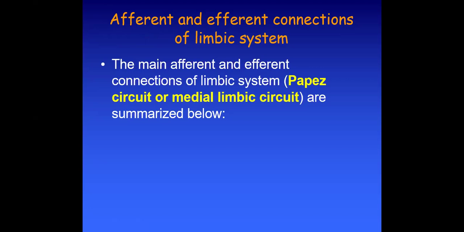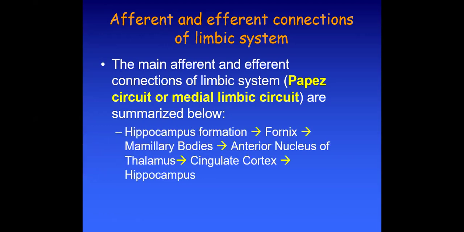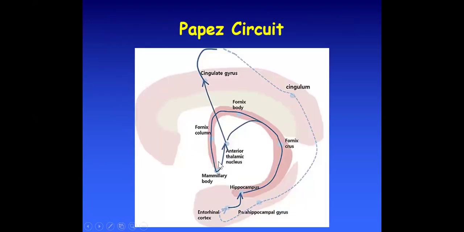The main afferent and efferent connections of the limbic system are summarized below, and they are known as the Papez circuit or the medial limbic circuit. This circuit runs from the hippocampal formation to the fornix, and from the fornix towards the mammillary bodies, then towards the anterior nucleus of thalamus, then the cingulate cortex, and back to the hippocampus. So this is actually the story of this Papez circuit.